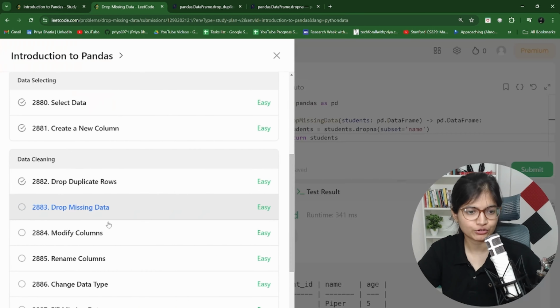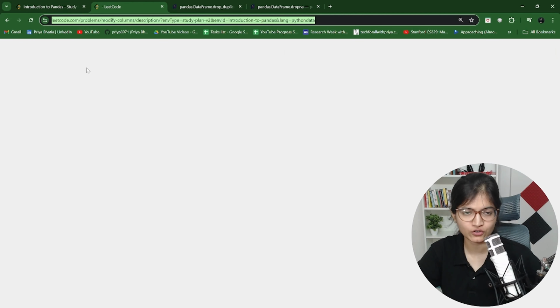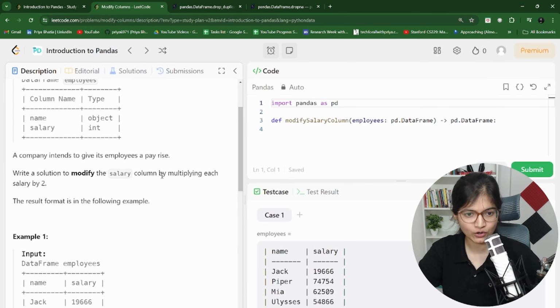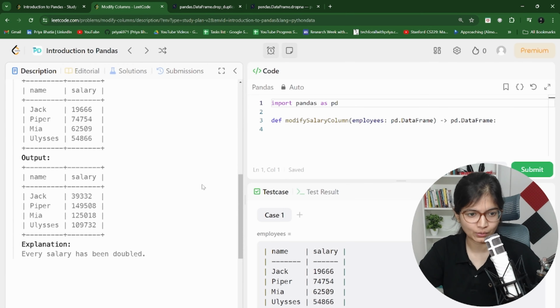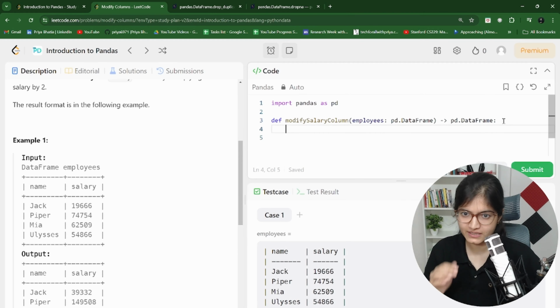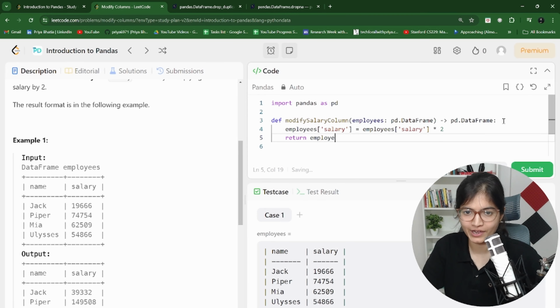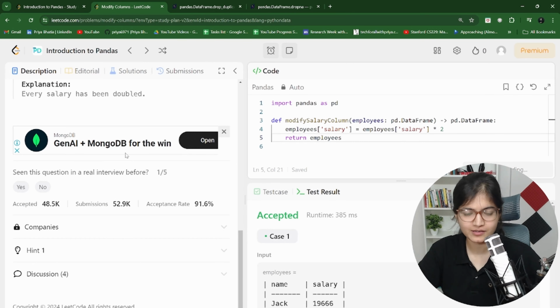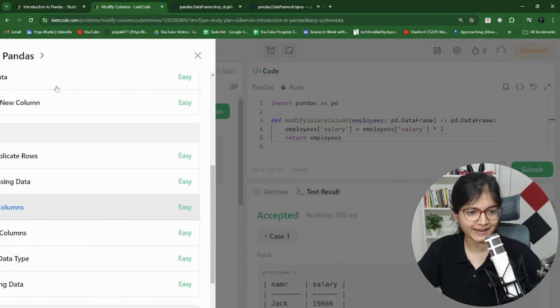Perfect. Let's go ahead to the next interesting question, which is to modify the columns. Let's see whether we will be able to modify or not. We have to modify the salary column by multiplying each salary by 2. Oh, interesting. So basically we have one column of employees as salary, and what they are saying to us is to modify this salary column by multiplying the given value by 2. Amazing. And then we have to return employees further. Let's see whether this will work fine or not. Okay, let's try to submit this. Amazing, amazing. Let's move ahead to the next question.